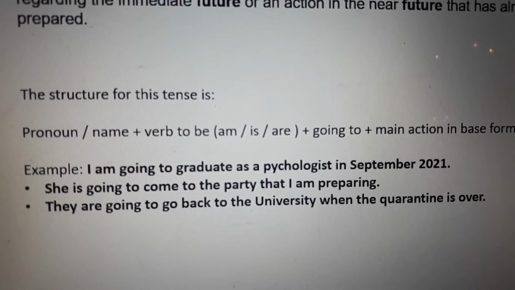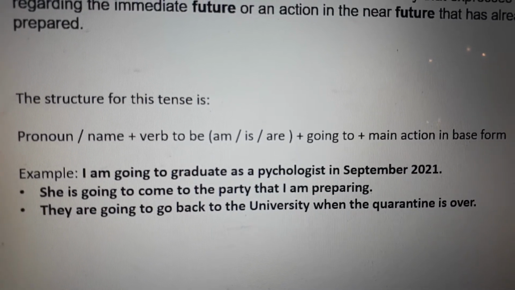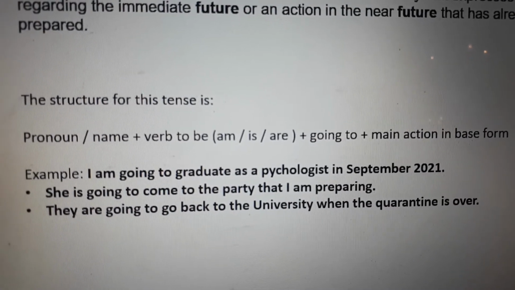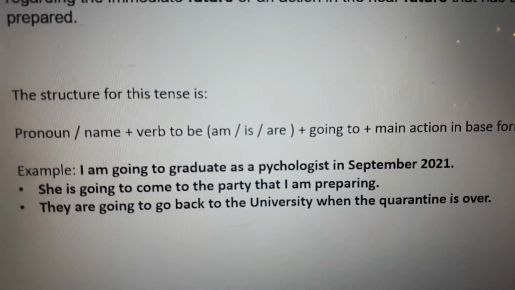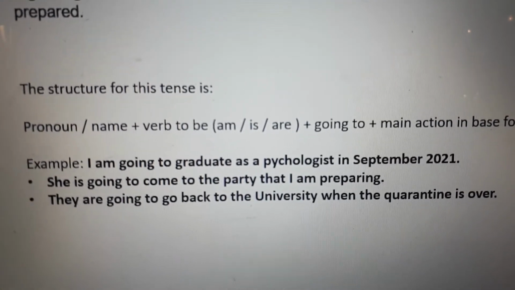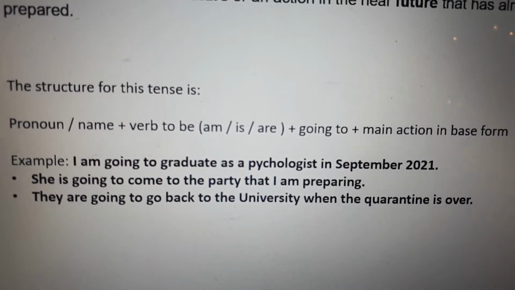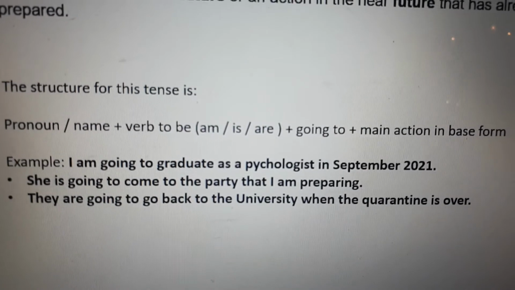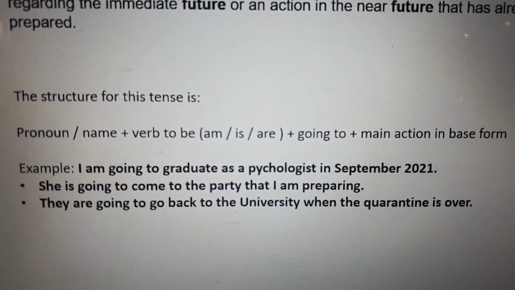And the verb to be depends on the pronoun. If it is plural, it is are. If it is singular, he, she, or it, it is is. And for I, it's am. So remember that the verb to be always goes with the -ing, okay? But for the future, we're going to work with the auxiliary going to, and after to, the verb has to be in the base form, okay?